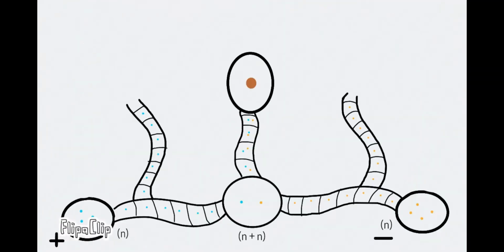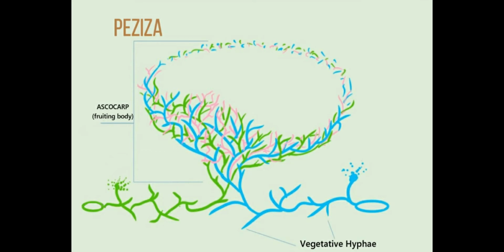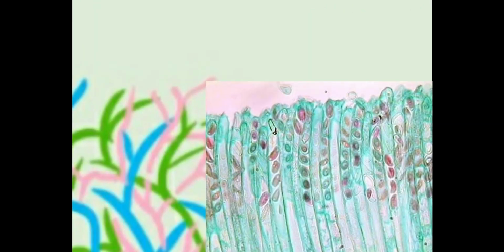The diploid cell will undergo meiosis and will form 8 single haploid nucleated sexual spores called the ascospores within an ascus. Asci is the plural for ascus. Ascus acts like a sac, hence the name sac fungi. As the asci mature, the sac will rupture, and the ascospores will be released into the air to repeat the life cycle. Here in Peziza, the interior of the ascocarp consists of millions of asci containing ascospores.